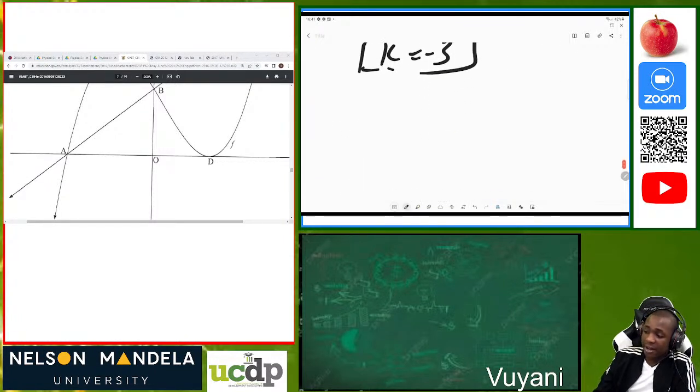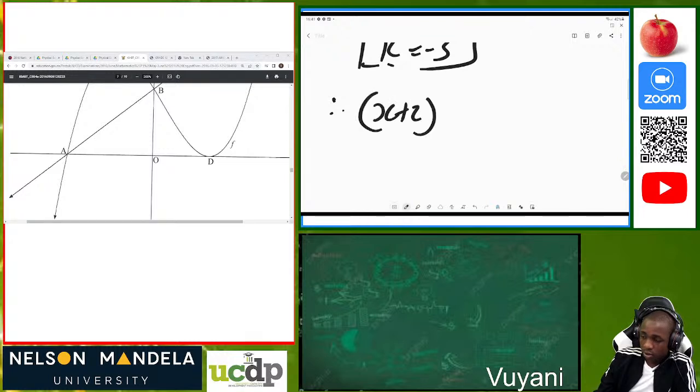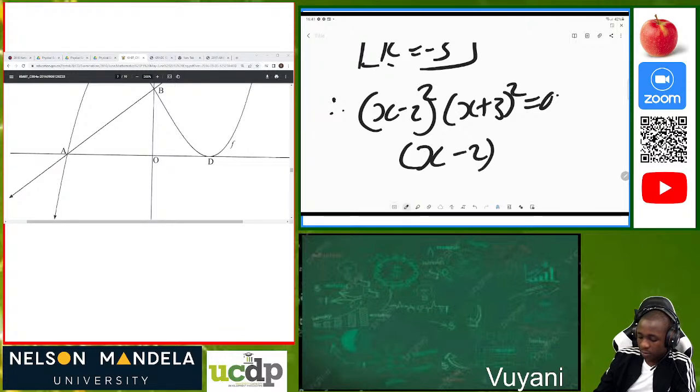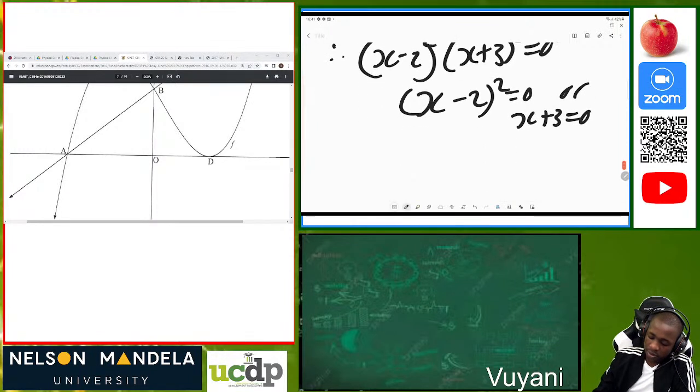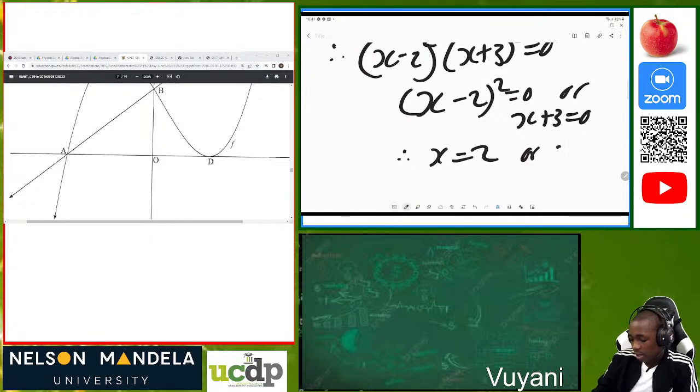So therefore we can finally see that (x minus 2) all squared times (x plus 3) is equal to 0. When we are solving for x, we see that (x minus 2) all squared is equal to 0, or x plus 3 is equal to 0. So x is actually positive 2, or x will be equal to negative 3.